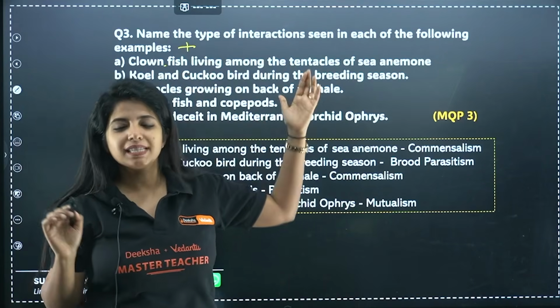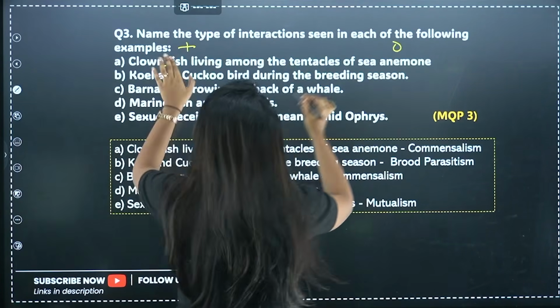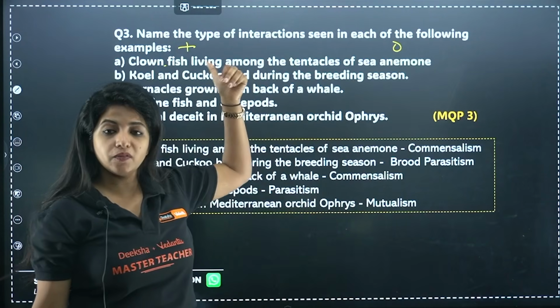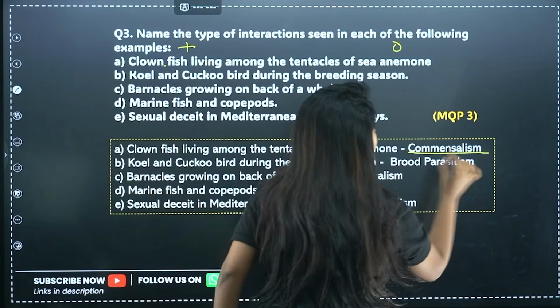What about the sea anemone? The sea anemone is neither getting harmed nor getting benefited. So I say it's a +0 relationship. One organism is getting benefited, the other organism is neither getting harmed nor getting benefited. So I'll say it is commensalism.